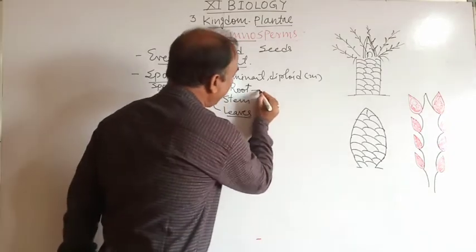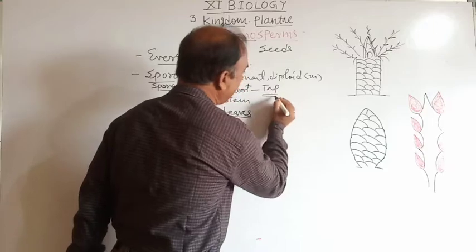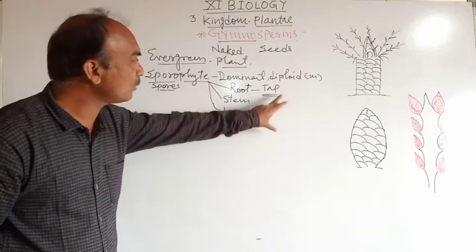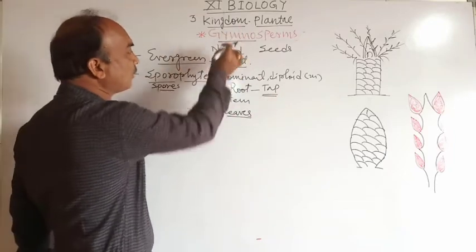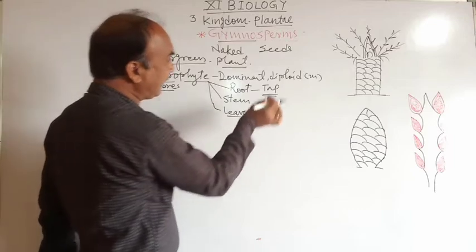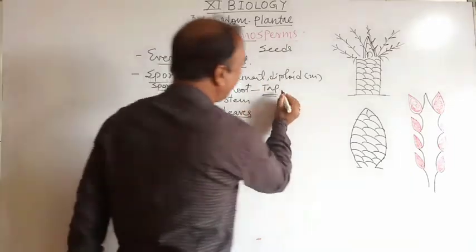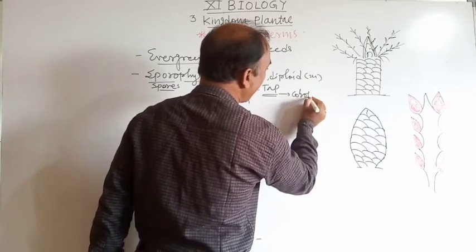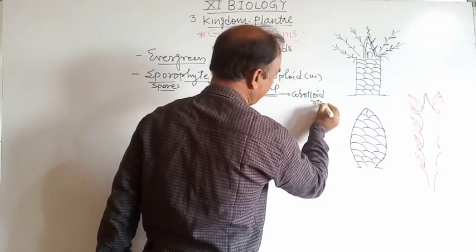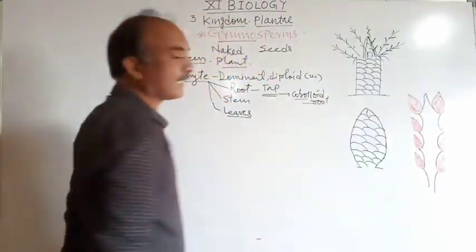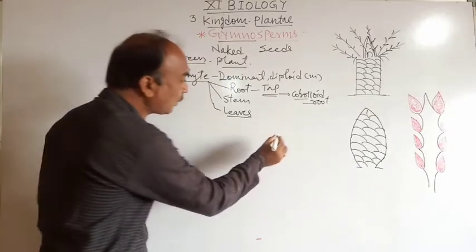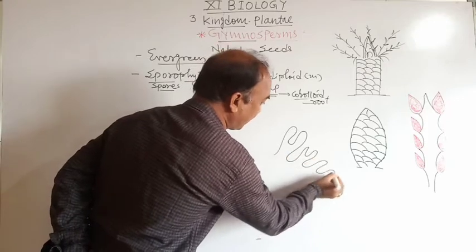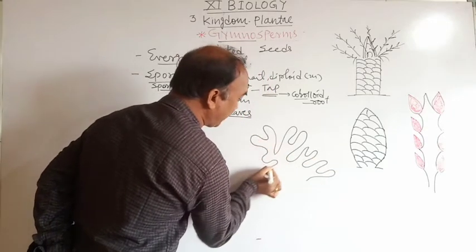In the root, a taproot system. कौन सी टाइप की रूट सिस्टम है? Taproot. Okay, a taproot system is present in a gymnospermic plant. Then in addition to the taproot system, there is a presence of coralloid roots. Coralloid roots are the secondary type of root and it is a coral-like structure. Hence it is called the coralloid root.